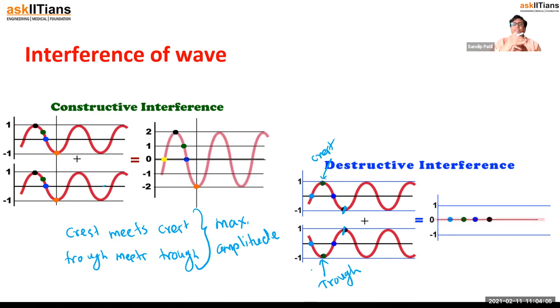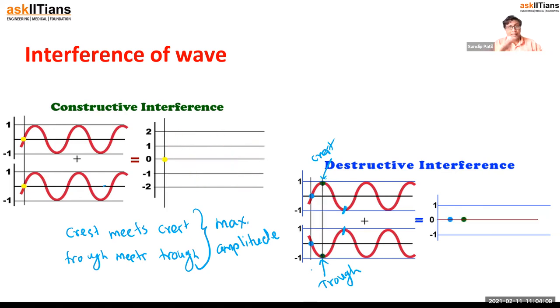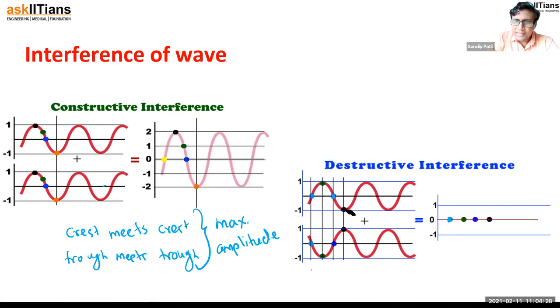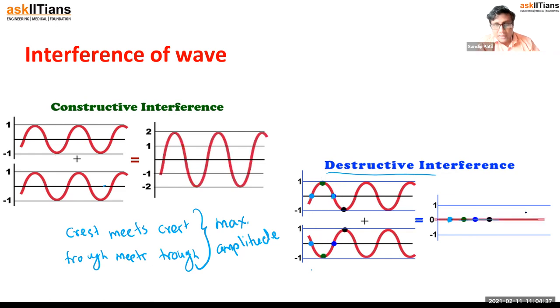So add these two. It is just like adding positive and negative. What will happen if you add positive and negative? It will become 0. So my answer should be 0. Again, this is 0, this is 0, add these two, again we will get 0. So every point is going to give you 0 amplitude or minimum amplitude, right? So the final result for destructive is that we are not getting anything, that's just a straight line, and constructive interference means we are getting one bigger wave.